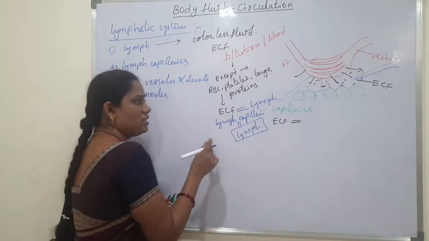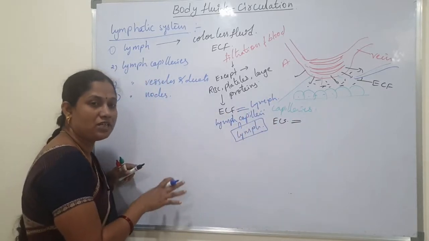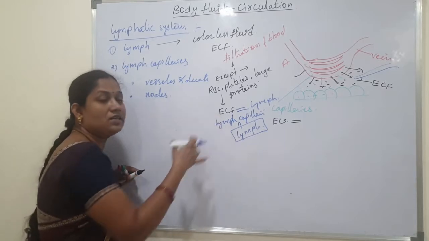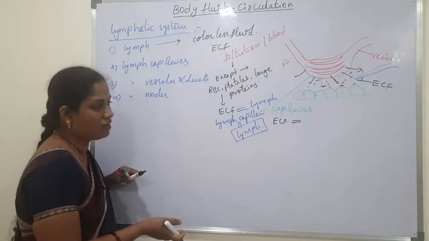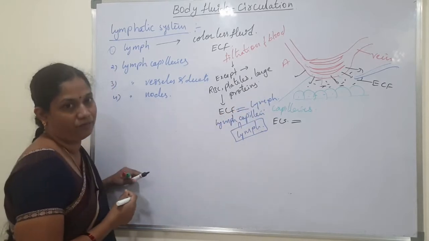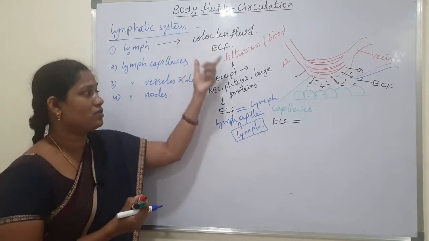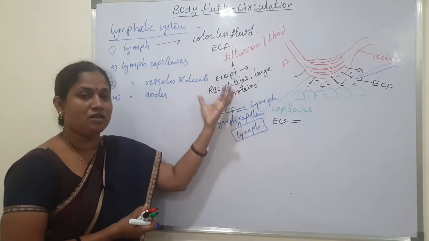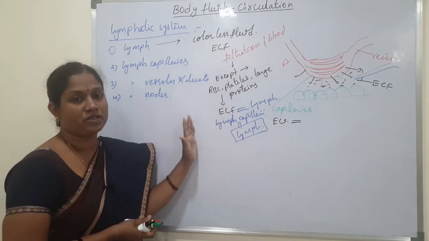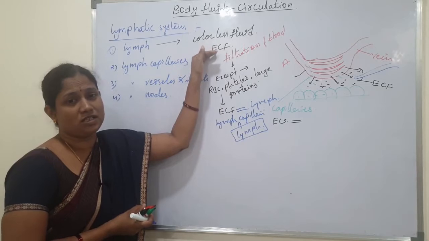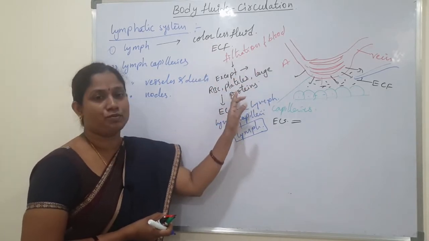Whenever the extracellular fluid is present in the extracellular space, that fluid is called ECF. Whenever it diffuses into the lymph capillaries, it is named lymph. So this is about lymph. Lymph is a colorless fluid because RBCs are absent. Whatever components are present in the plasma are also present in the lymph, except RBC, platelets and large proteins.